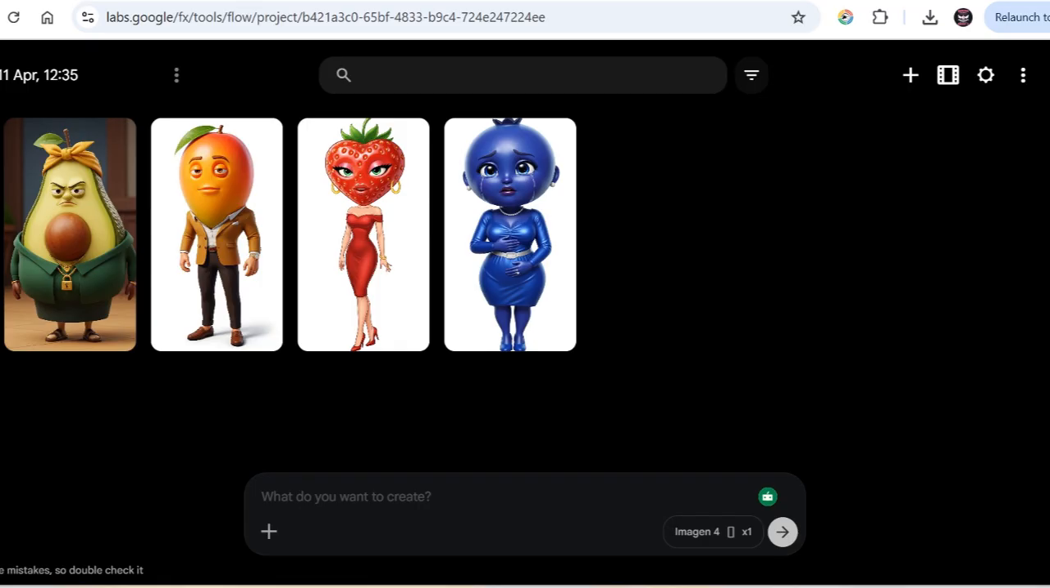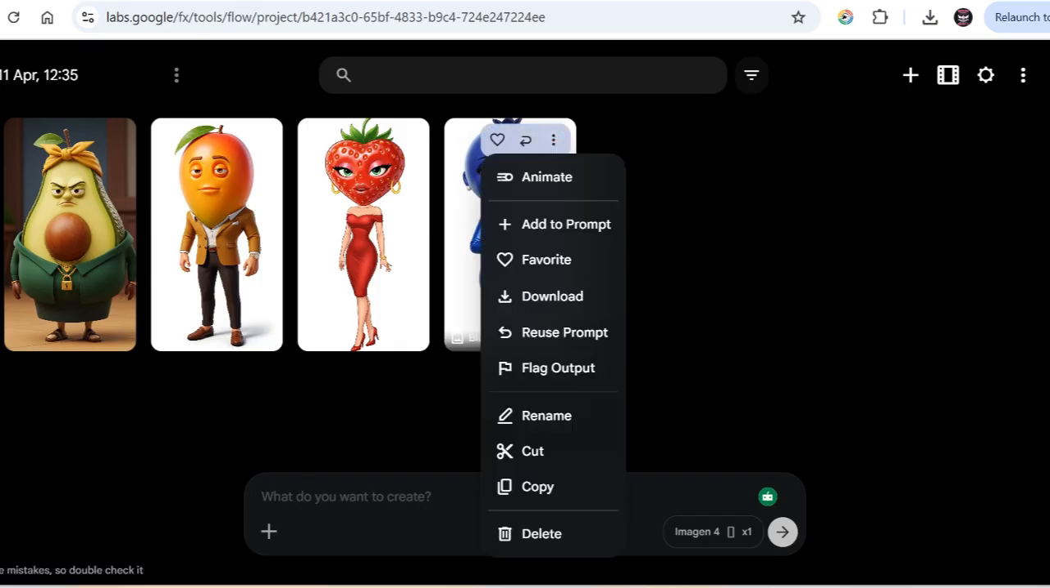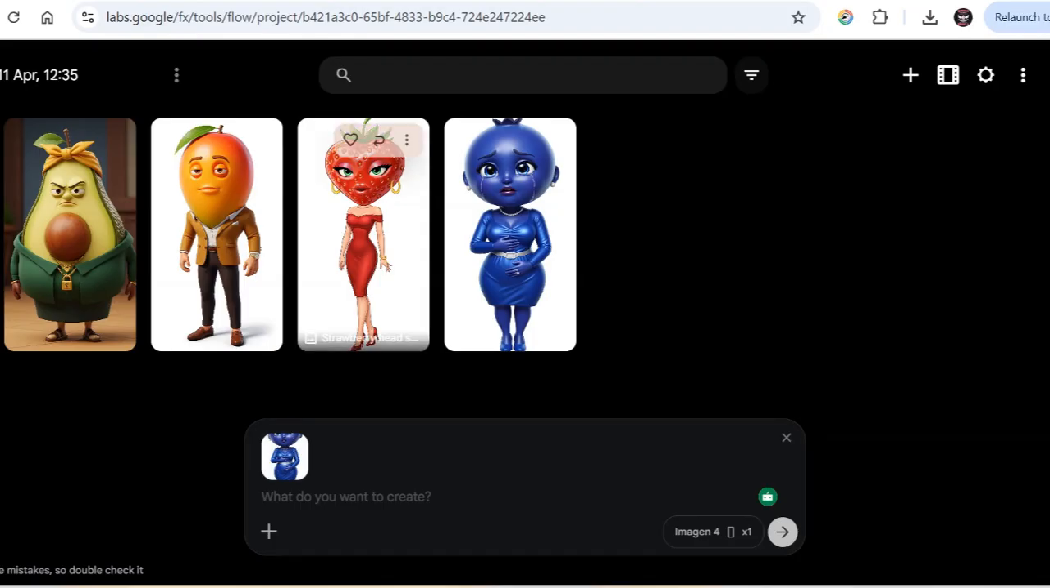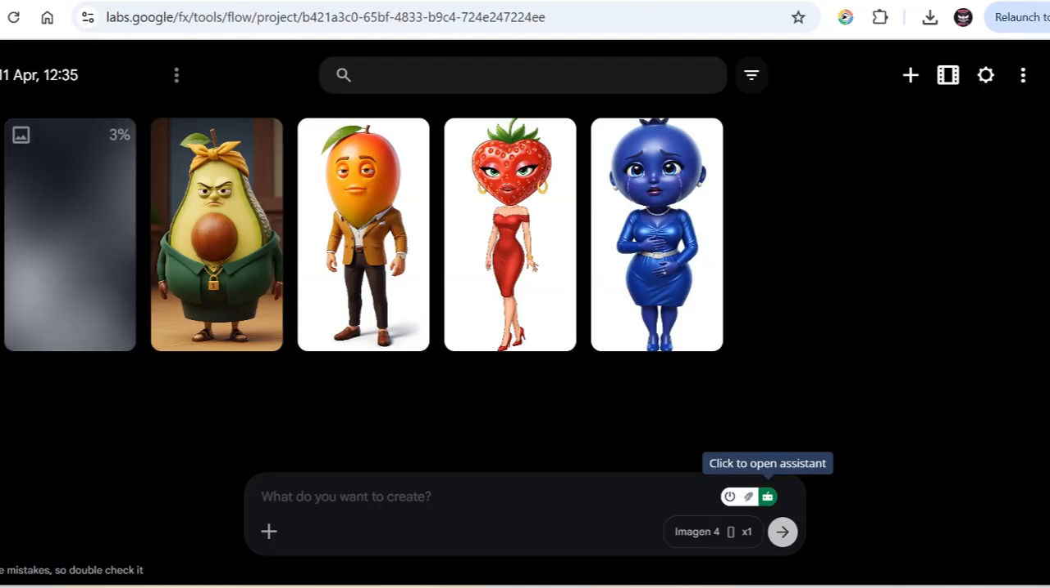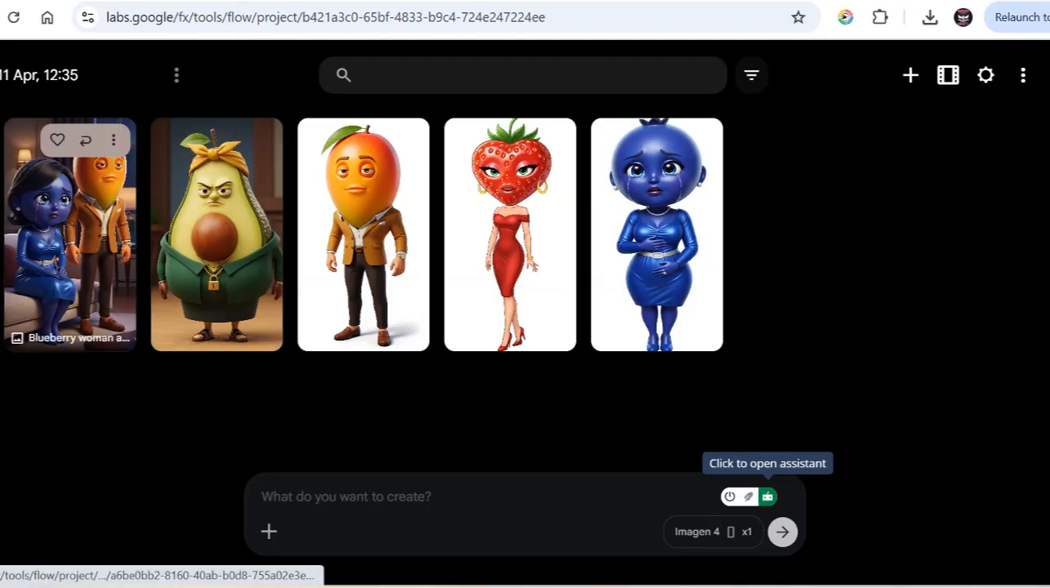So when you come over to Flow, how do you create your images here? You just have to add the people to prompts, okay? Add the people involved to prompts, and just paste in your prompt under them and click on generate. Allow it to create. Okay, so this is the image it created for this particular scene. Then this is how you create it step by step.